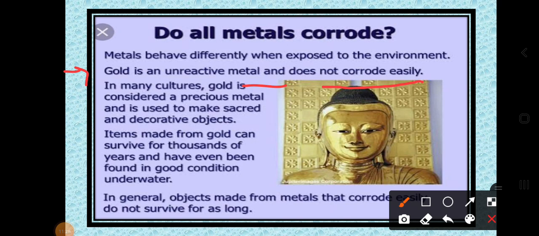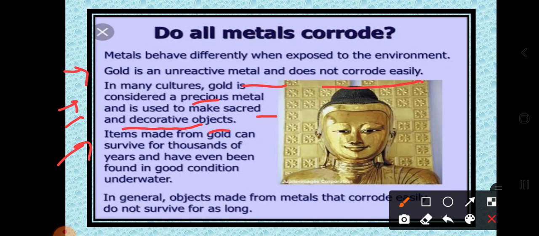Yes, because this is the least reactive metal. In many cultures, gold is considered a precious metal and is used to make sacred and decorative objects. So in ancient times, why was gold used for making ornaments? Because of its low reactivity towards nature.